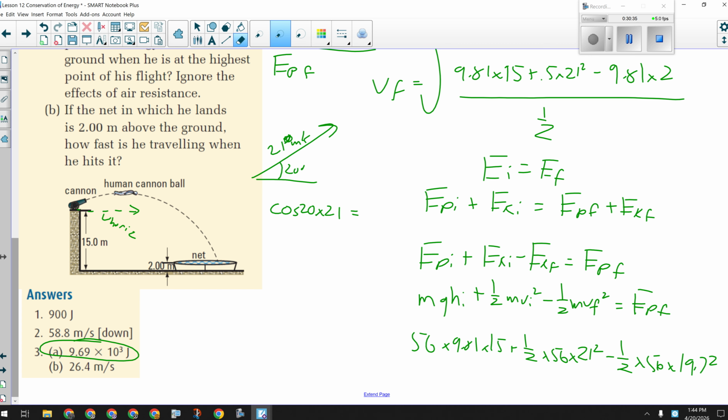All right, so here's the point of doing it. A, it reviews a little bit of projectile stuff, so that's always good, but the second thing, it illustrates that energy is scalar. It doesn't matter that he's not moving upwards. He still has kinetic energy because he's moving. Period. Direction doesn't matter when we're dealing with energy. The v in 1/2 mv squared is speed. Your direction does not matter for your energy.